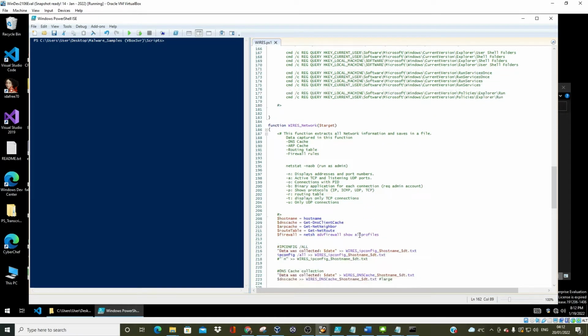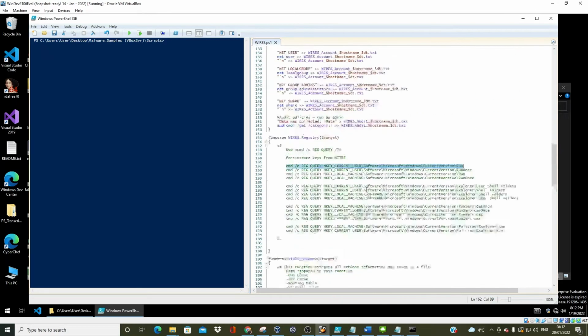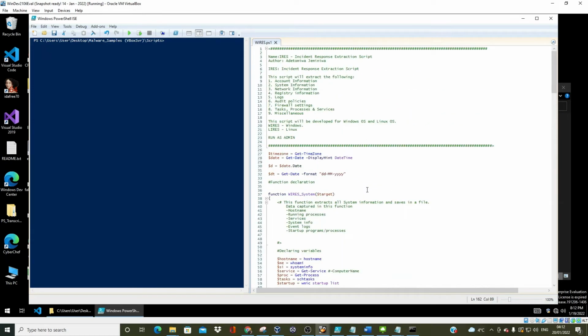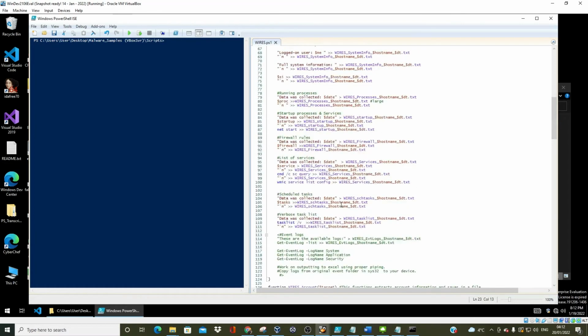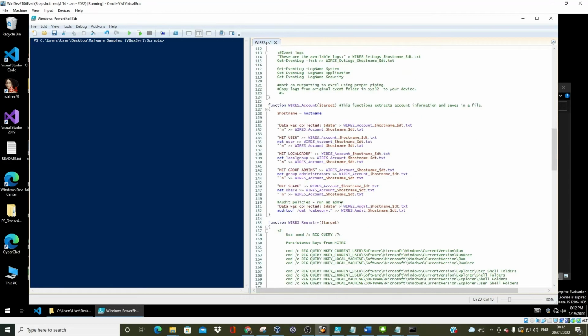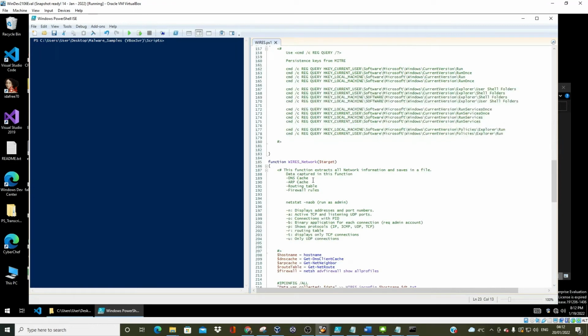I'm not sure I said it, but some of the commands here have to run as admin because they require elevated privilege to run. So for best results, run as admin. I haven't run this as admin, so I'm expecting a couple of errors, but that doesn't stop anything. So yeah, down to network.